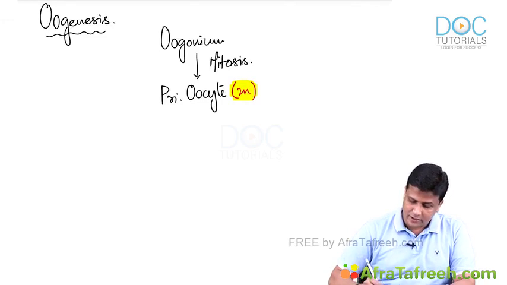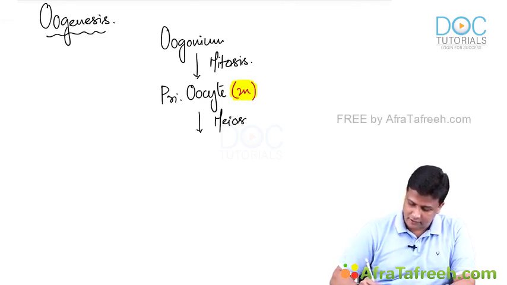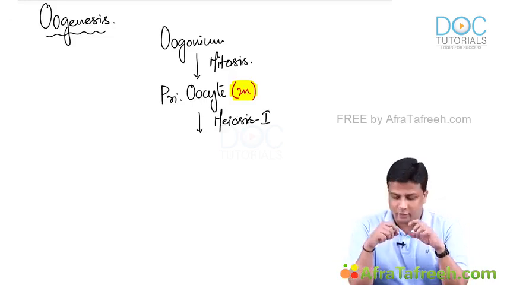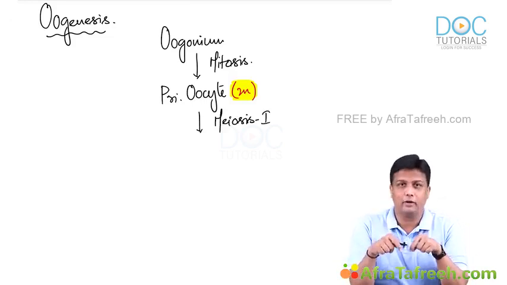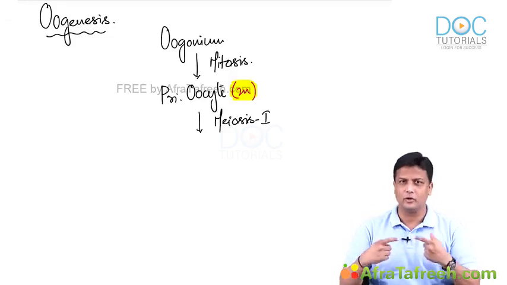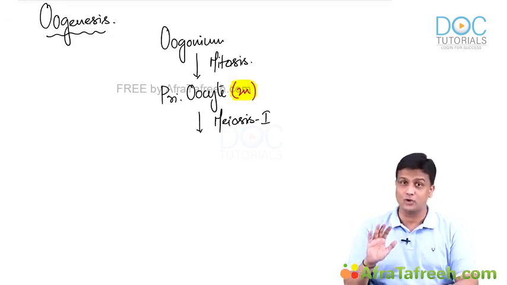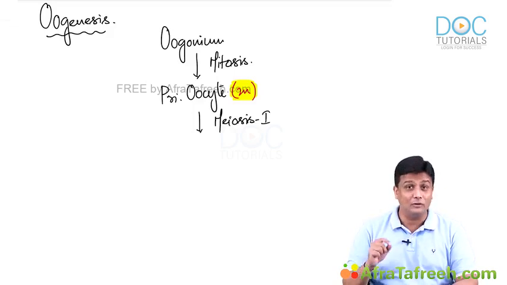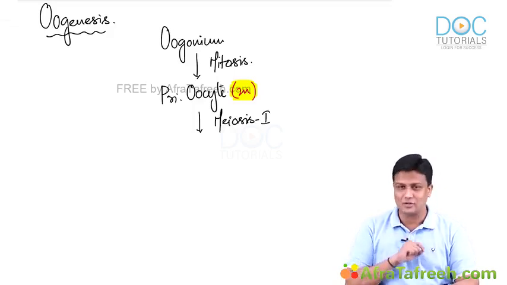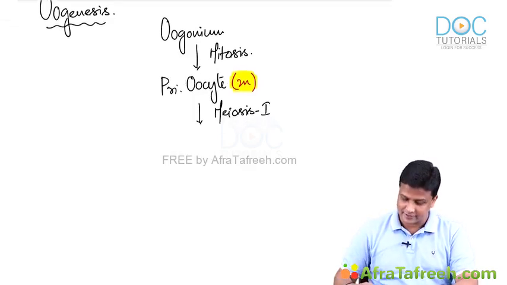Now the primary oocyte will begin the process of meiosis, and that too meiosis 1. Primary oocyte will start undergoing meiosis 1. But the important question here: will it complete meiosis 1? No, it is not going to complete meiosis 1 here. It will be arrested. That is something important to remember, guys.